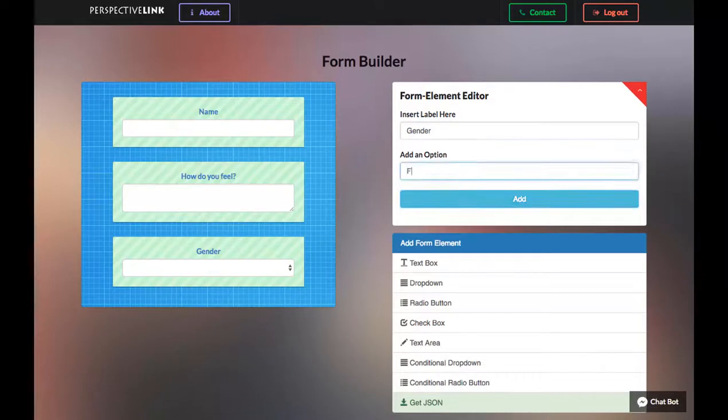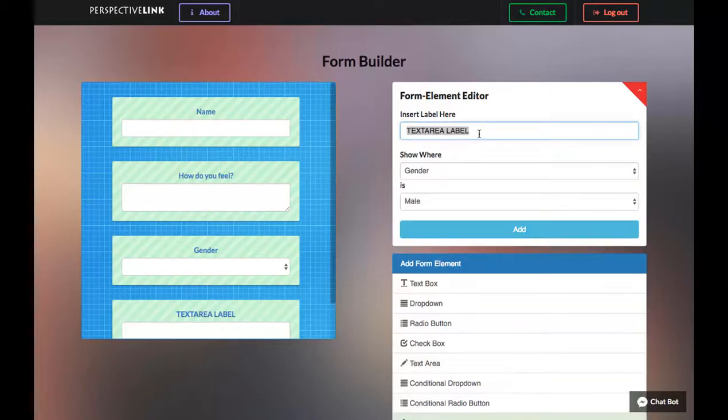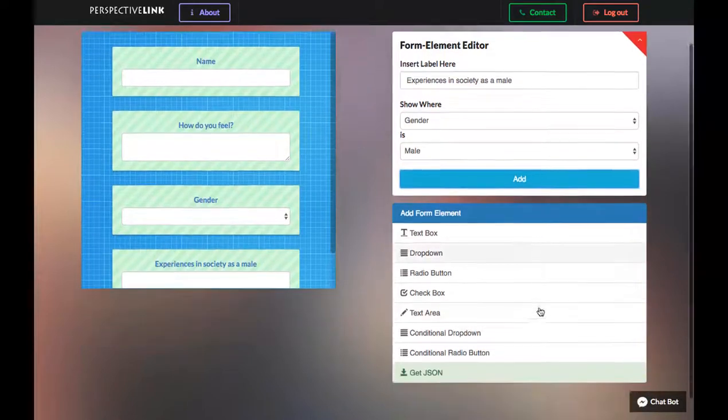Here we add multiple gender options in a drop-down list. Now, based on the responses to our drop-down list, we have created further form elements.